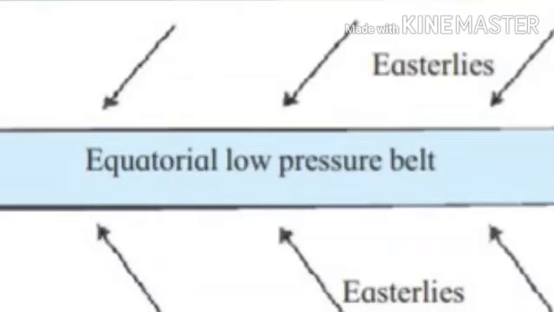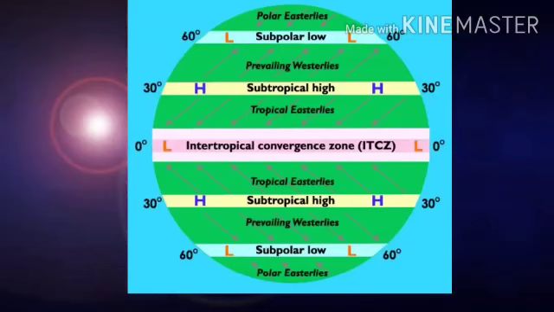This is a calm region with very little wind. So here the temperature is high because the sun rays directly reach the belt, 0 to 5 degrees north and south. So the temperature is high, the pressure is low, and there is little or no wind.